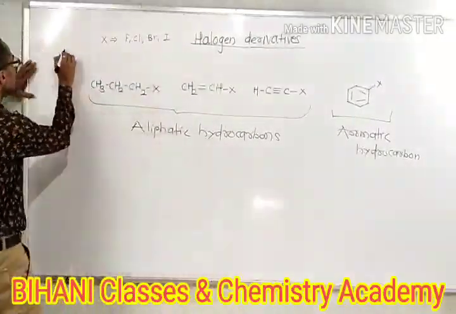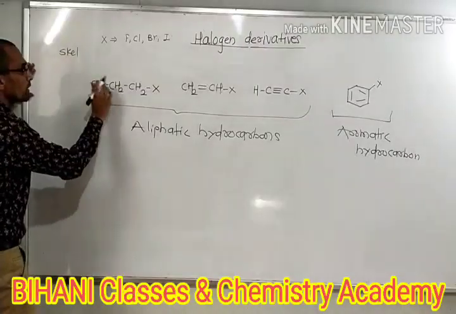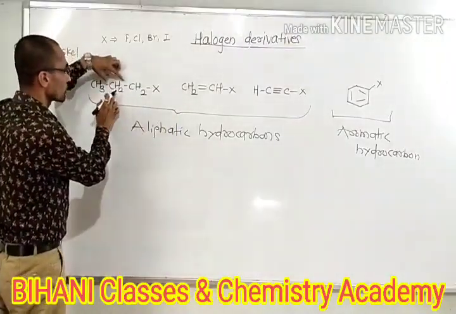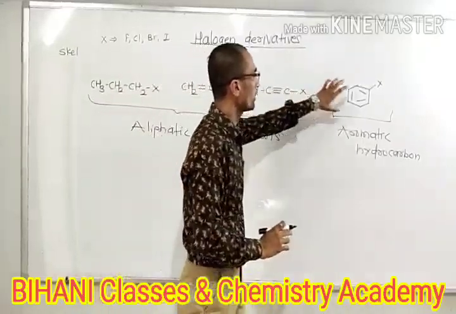Based upon the skeleton, the skeleton changes: here carbon single bond, here double bond, triple bond, aromatic.